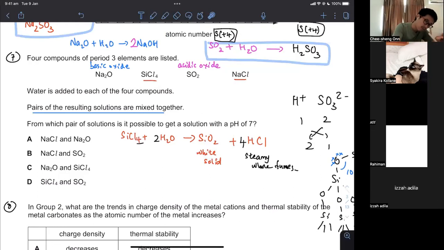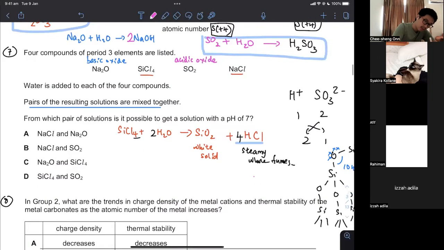Okay? So what you're going to get, even though this is a steamy white film, some of it will remain in water. So what you will get is an acidic solution also.